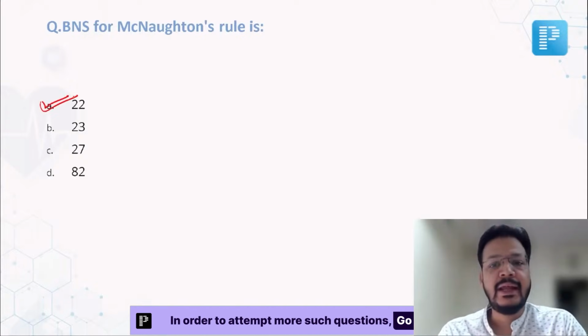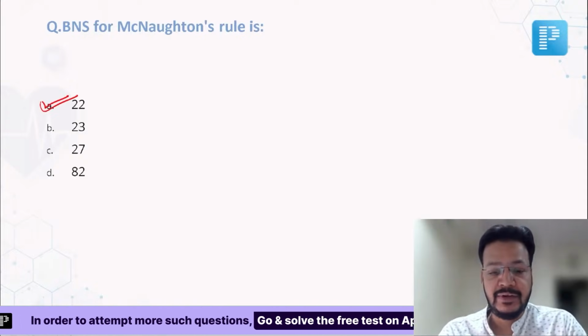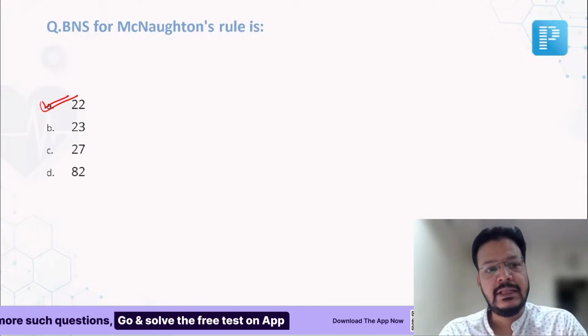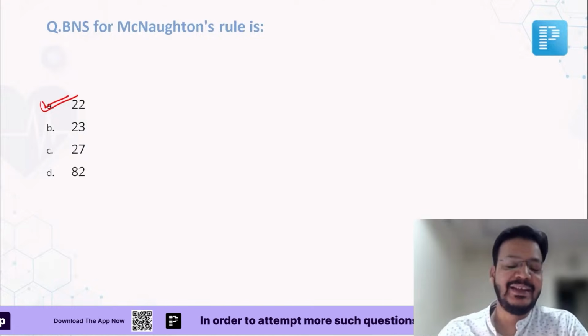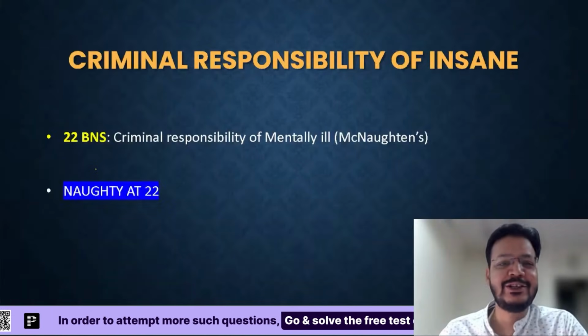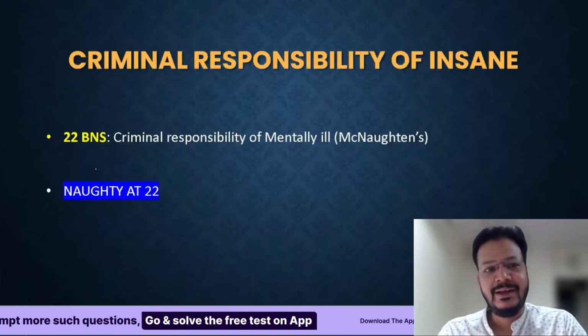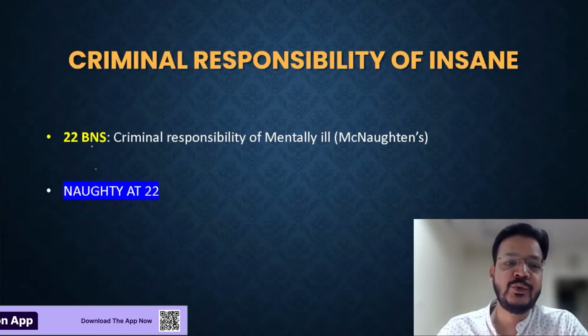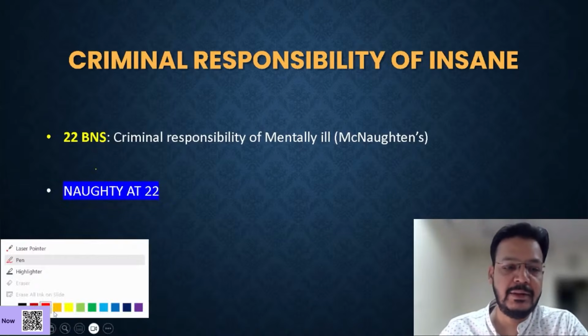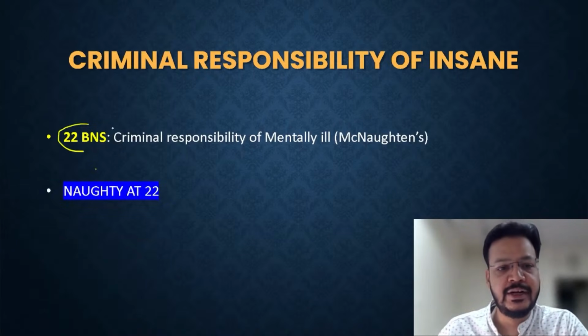For protection of the insane, if an insane person commits a crime, the BNS section would be 22. You made the trick also. That is a very important trick. It is the criminal responsibility of the insane. Yes, my dear friend, it is 22 BNS.